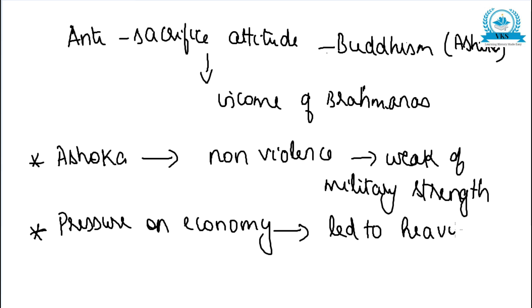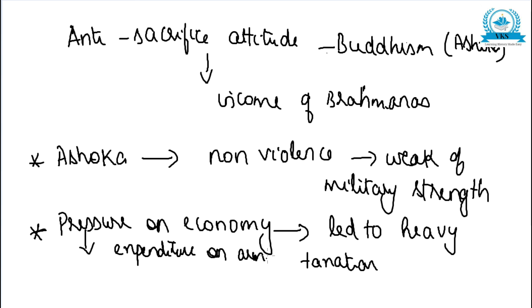And how did the pressure come on the economy? One was the enormous expenditure on the army.